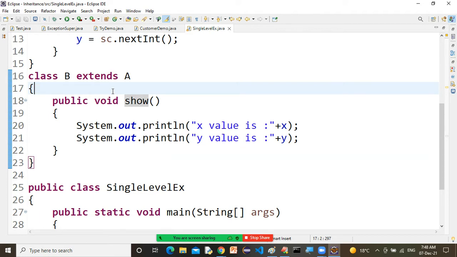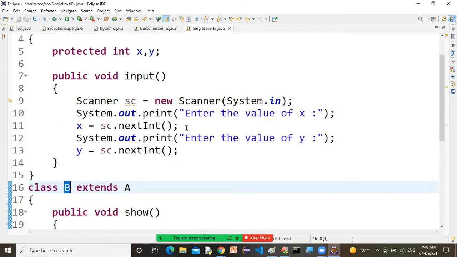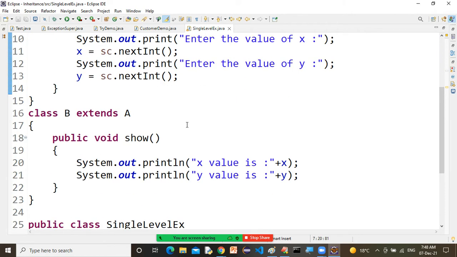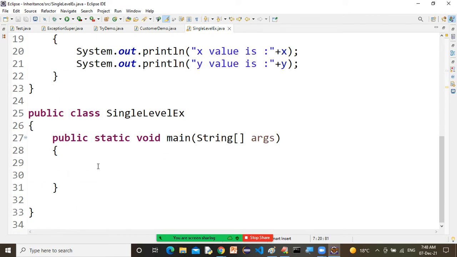So happily we can create the object for B class to access all the members. To access what? These variables, these methods. We can create the object for B. Now let's say.